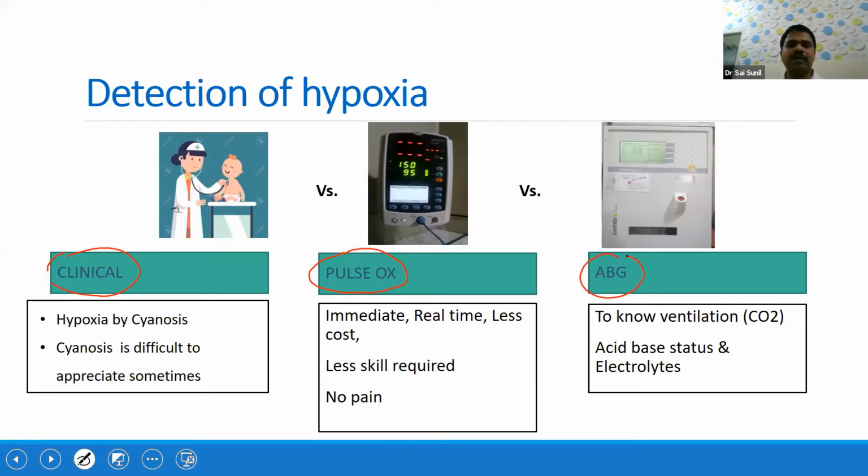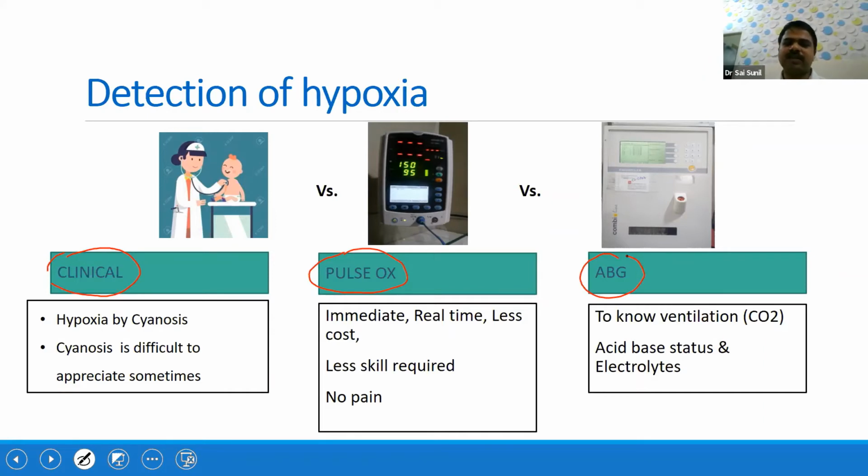Because of various factors like the skin color, the experience of the doctor or nurse, whoever is there. So it depends on various factors. That's why even the color is removed from the NRP. In the earlier NRP protocols, the color used to be there. But subsequently, in the last two protocols, 2015 and 2020, it was removed. Okay, now what are the other modalities?